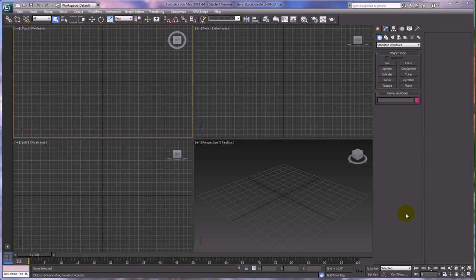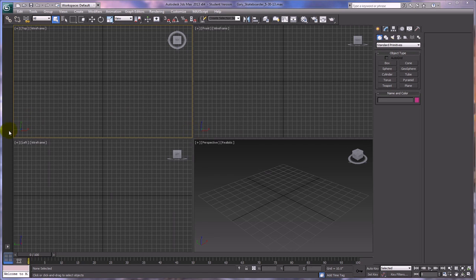Welcome to the skateboarder character modeling, texturing, rigging, and animation tutorials. We're going to be modeling a skateboarder and then texturing it and then rigging it for animation and then animating it.